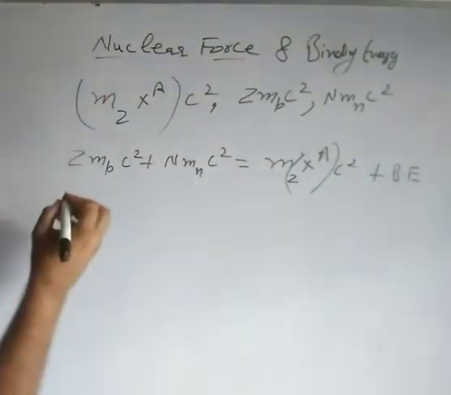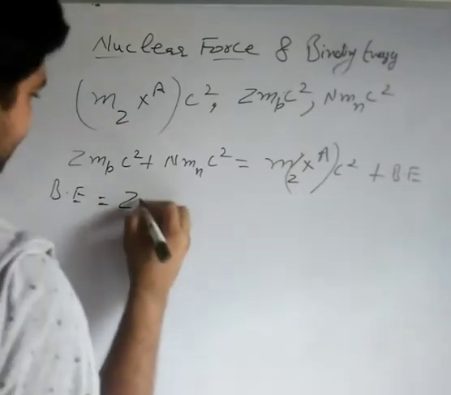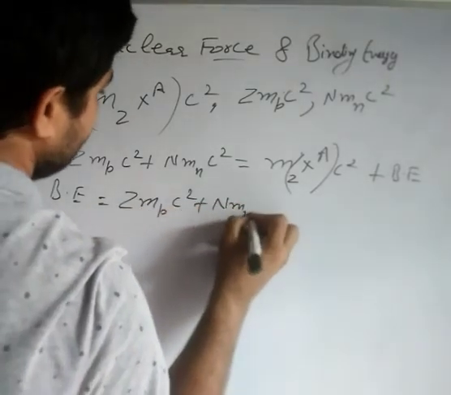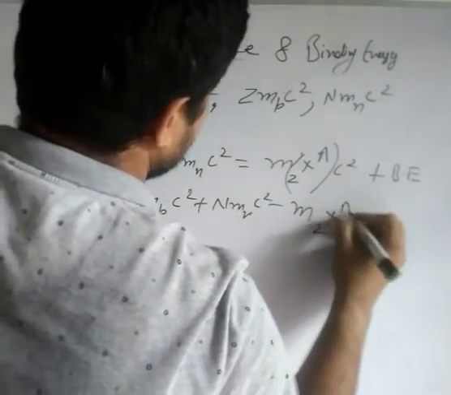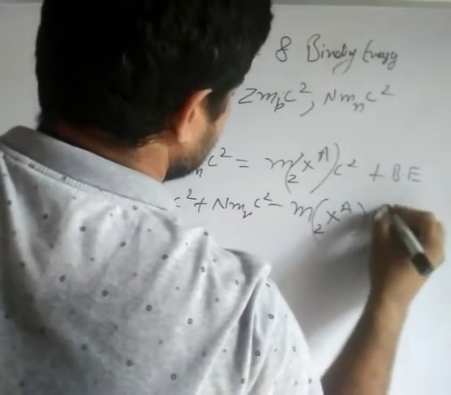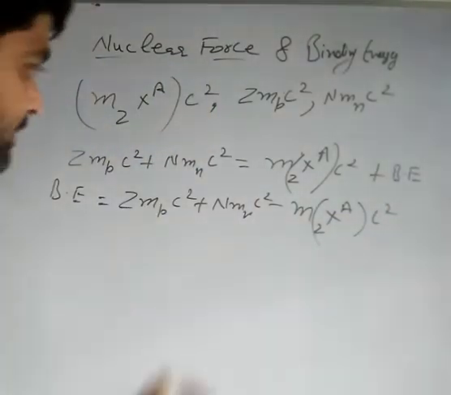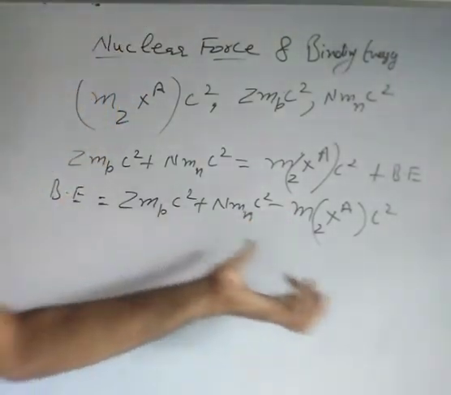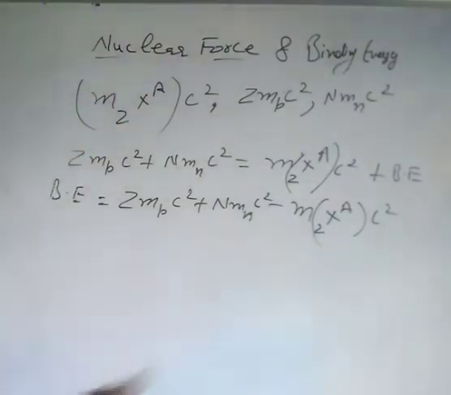So what will be binding energy? So binding energy will be Z mp c square plus N mn c square minus mass of the nucleus into c square. So this is the binding energy. This is another form of the formula for binding energy in terms of rest mass energy of the Z protons and neutrons and the nucleus that is formed from the same Z protons and N neutrons.